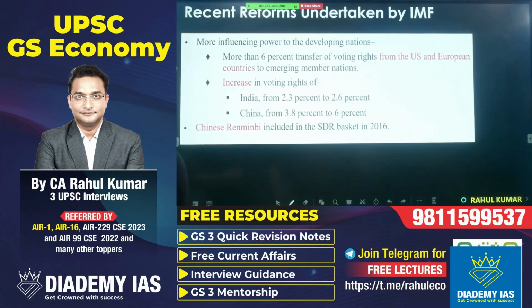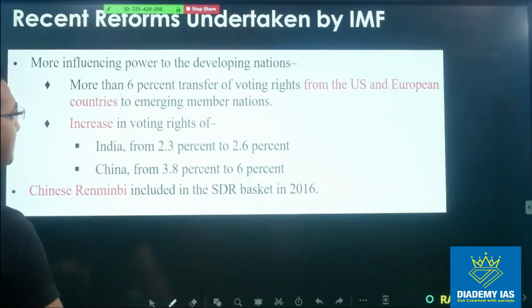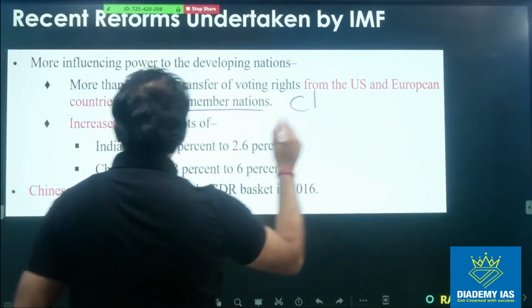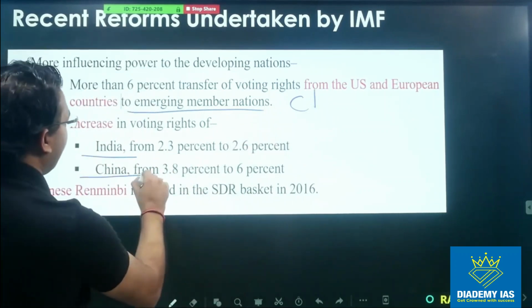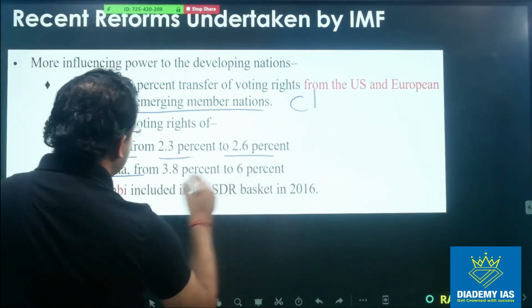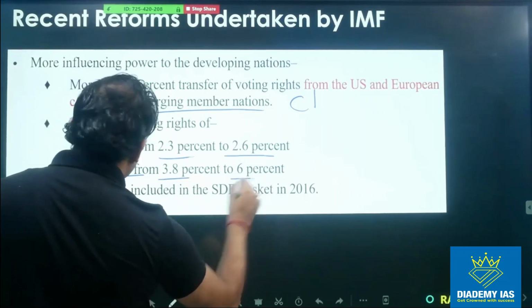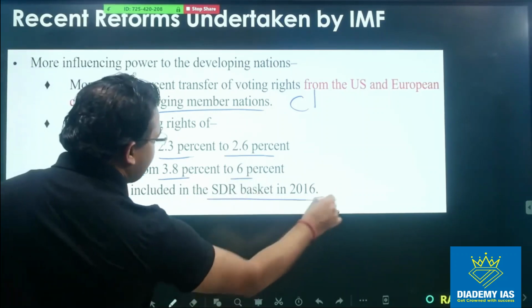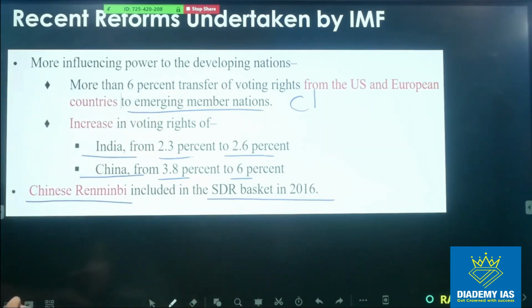Now there are some recent reforms. First, more than 6% transfer of voting rights from US and European countries to the emerging member countries like China. So you can see here, India's has increased, China's has increased. India's from 2.3 to 2.6, China from 3.8 to 6%. Chinese RMB has been included in the SDR basket of 2016, right?